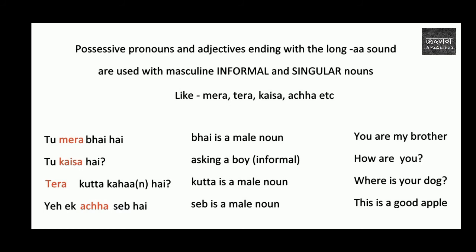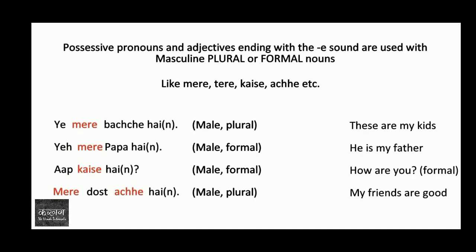And for plural male words, the adjective and possessive pronouns end with the e sound, like मेरे बच्चे, my kids, मेरे पापा. Now here मेरे पापा obviously does not mean that there are more than one dads. We are rather using a plural word for papa just to show respect towards him.